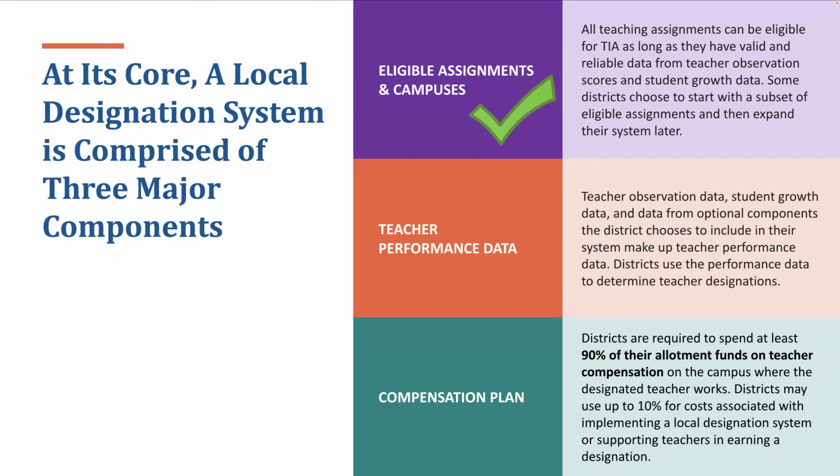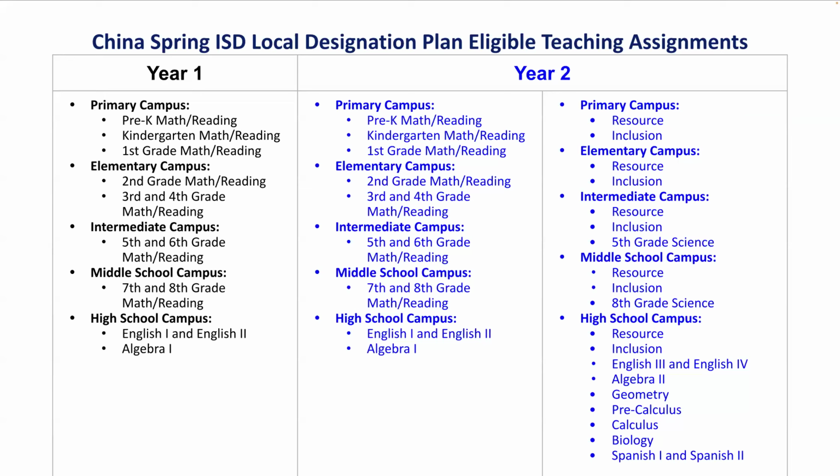China Spring ISD will continue with our current eligible teaching assignments from our year 1 cohort and will add resource and inclusion teachers at the primary campus, resource and inclusion teachers at the elementary campus, resource and inclusion teachers and 5th grade science teachers at the intermediate campus, resource and inclusion teachers and 8th grade science teachers at the middle school campus, and resource and inclusion teachers, English 3, English 4, Algebra 2, Geometry, Pre-Calculus, Calculus, Biology, and Spanish 1 and Spanish 2 teachers.